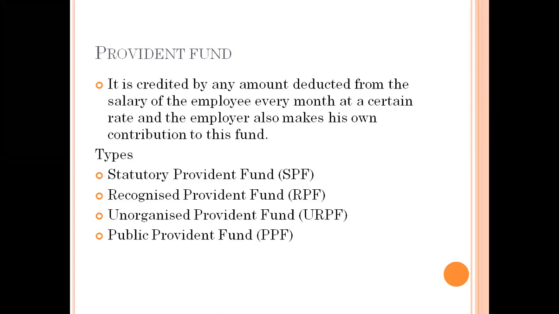Okay. Next one is the recognized provident fund, called RPF. This was set up in the year 1952. It is recognized by the income tax chief commissioner. Recognized in the sense that it is recognized by the income tax department. This fund is maintained by scheduled banks, factories, and several business houses. It is usually maintained by private sector undertakings.